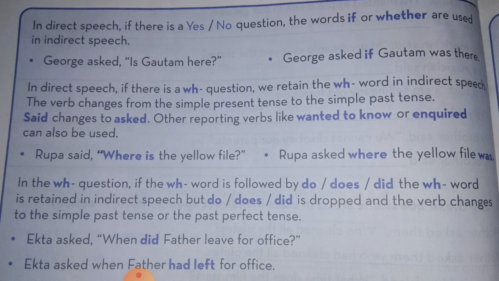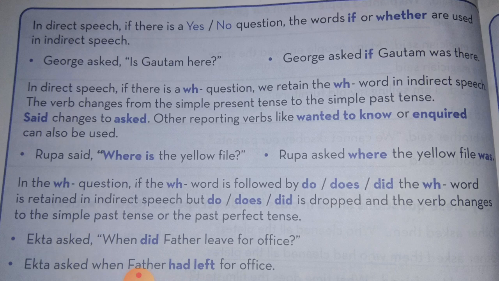In direct speech, if there is a WH question, we retain the WH word. In indirect speech, the verb changes from the simple present to the simple past. Said changes to asked. Other reporting verbs like wanted to know or inquired can also be used. Example: Rupa said, where is the yellow file? Rupa asked where the yellow file was.